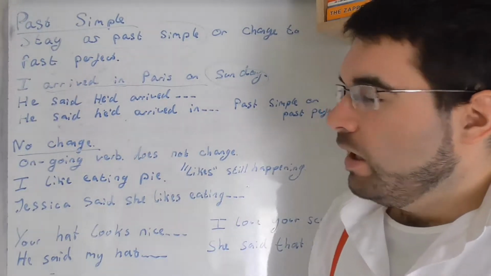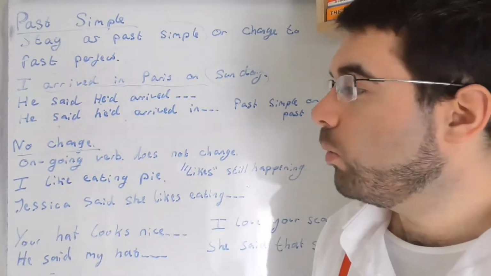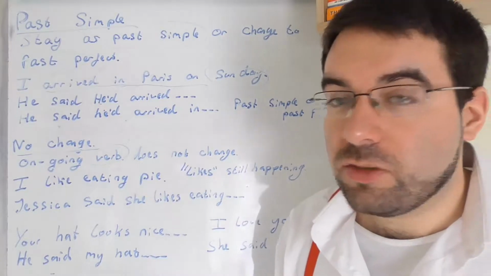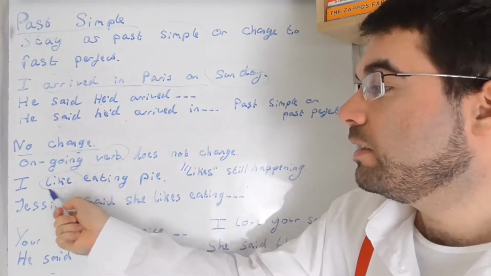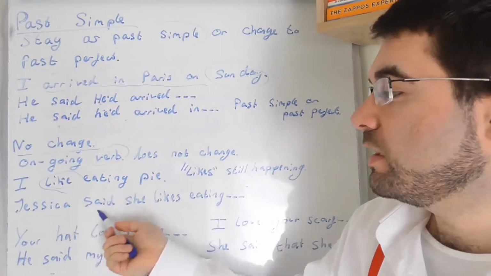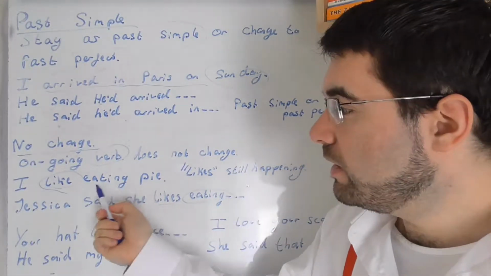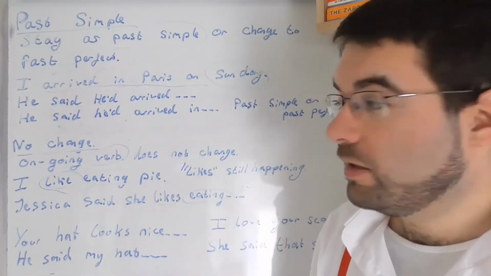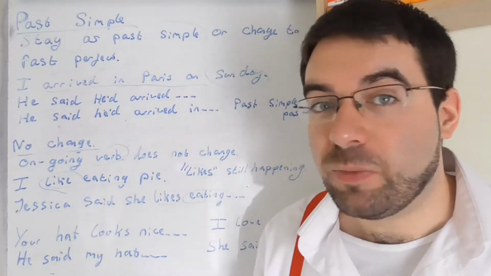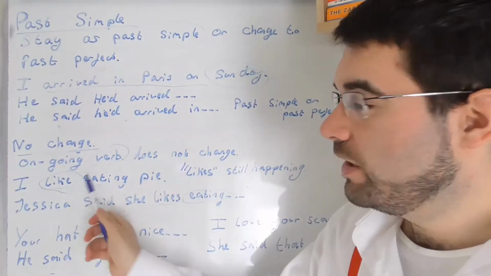But then sometimes there's no change at all in the tense in reported speech. When something is ongoing, an ongoing verb, then it does not change. I like, the verb there is like, eating pie. Jessica said that she likes eating pie. Likes is still happening. Eating still ongoing. I like eating pie. Jessica said she likes eating pie. Nothing has changed, but pies are still being eaten and it's still being enjoyed. Big important difference.